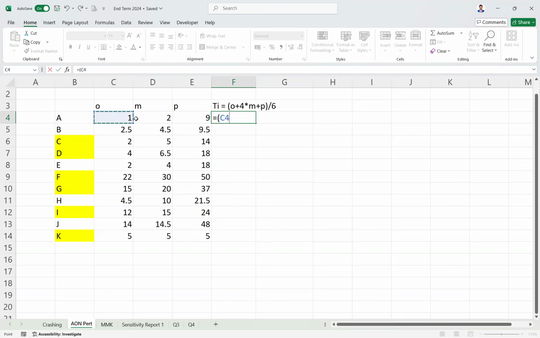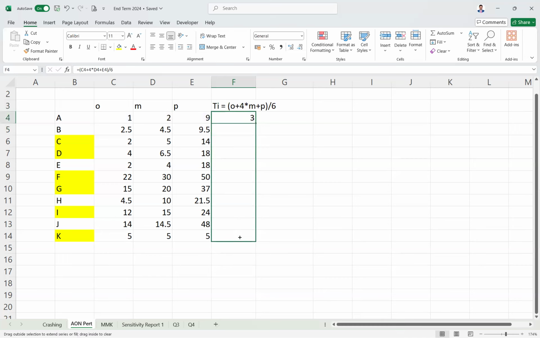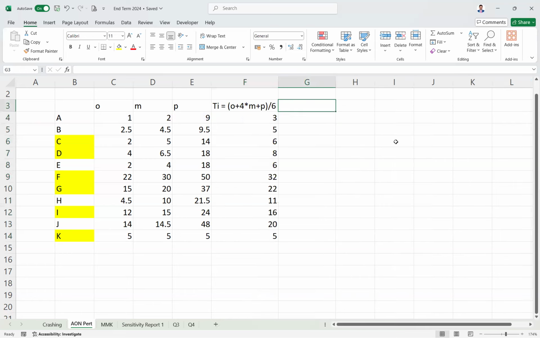O plus 4 times M plus P, this value divided by 6. Then you just simply drag it. Once that is over, next we have to find the standard deviation sigma.